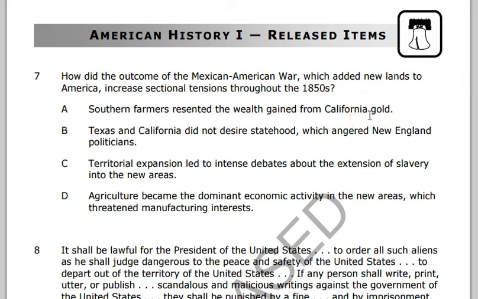Pretty straightforward. How did the Mexican-American War increase sectional tensions throughout the 1850s? And the answer is going to be something to the effect of, will that new land be free or slave? And so the answer is going to be here: intense debates about the extension of slavery into the new areas. So the answer is C, and we've talked about that a bunch before.